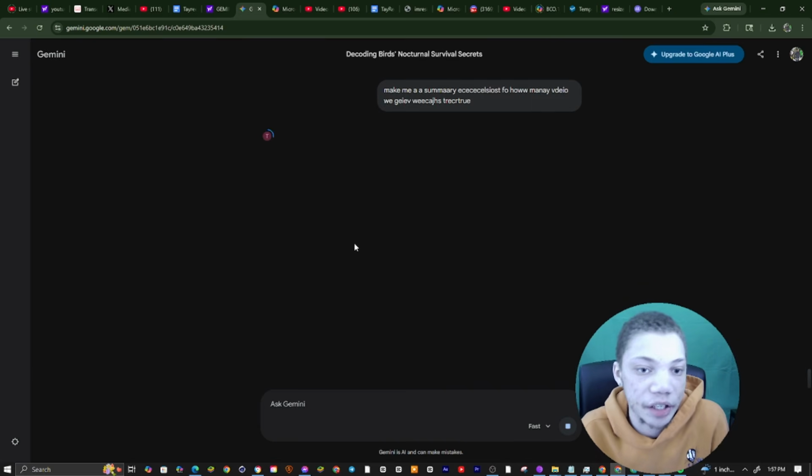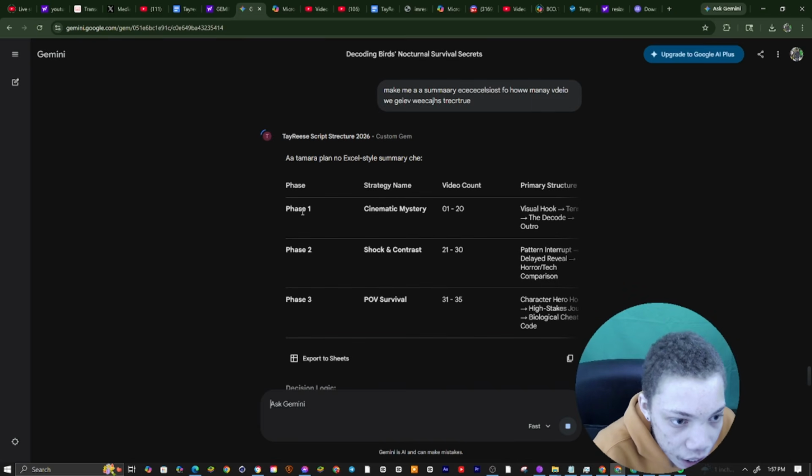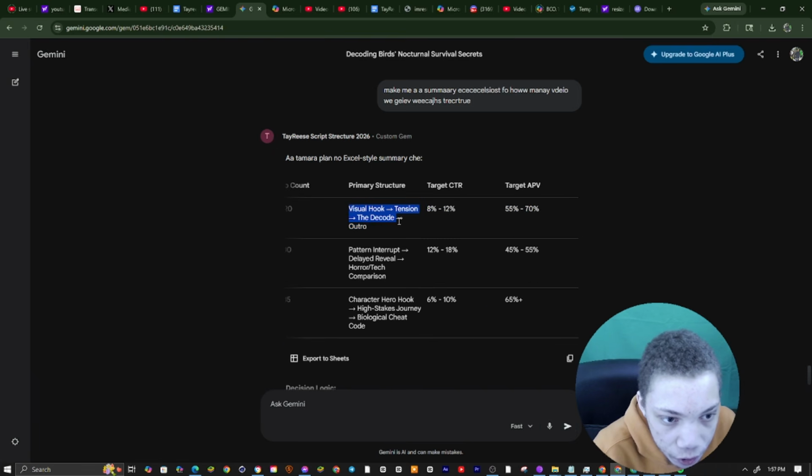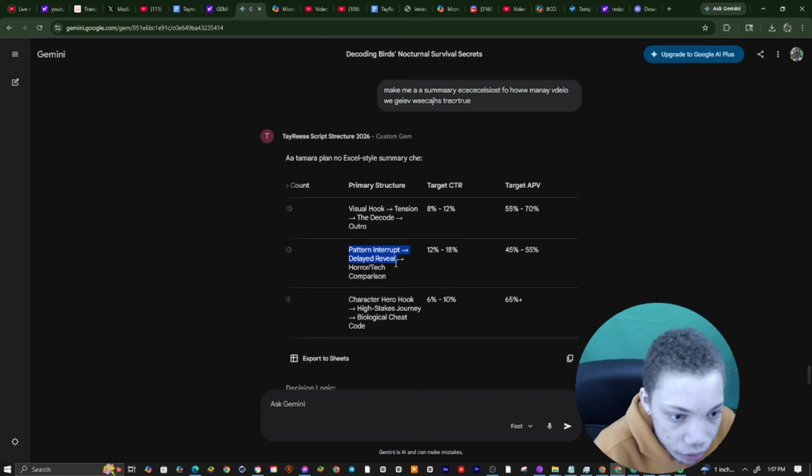And it's gonna go in and make me a summary checklist. You can see right here, phase 1: this will be the visual hooks, tension, decode, with a targeted CTR of 8 to 12% and a targeted APV of 55 to 78%. You can see the pattern interrupt, delayed reveal, horror text, and comparison. This is 12 to 18, and then 45 to 55. Now you see character, hero, hook, so 6 to 10%, and then 68 APV.